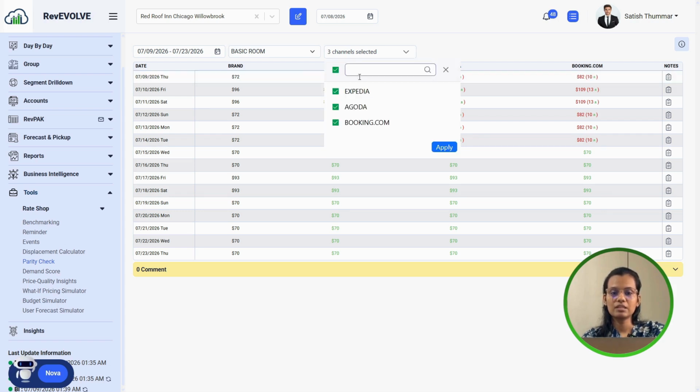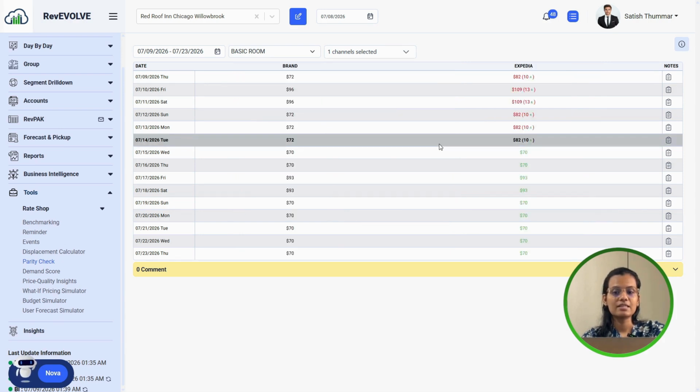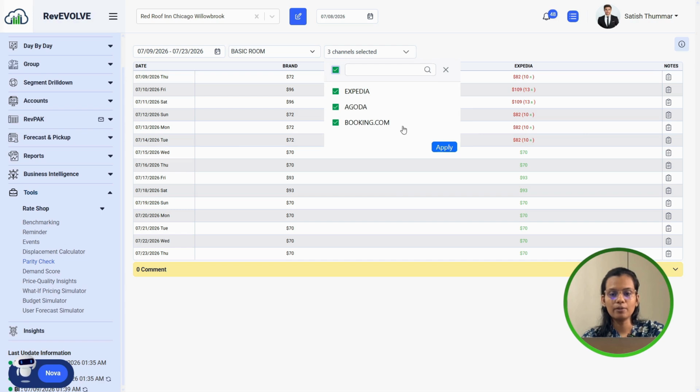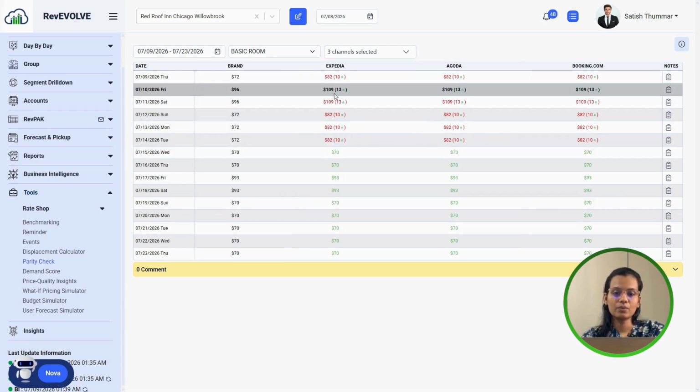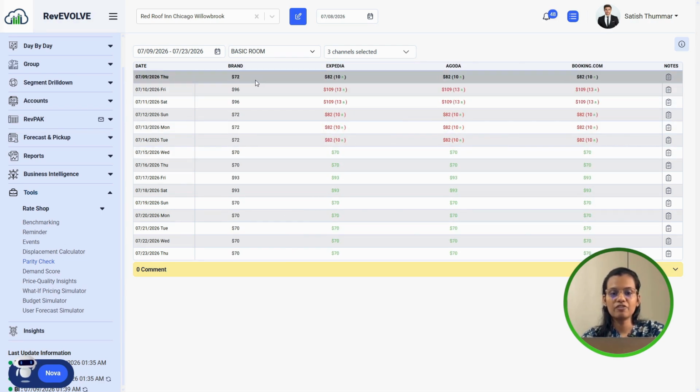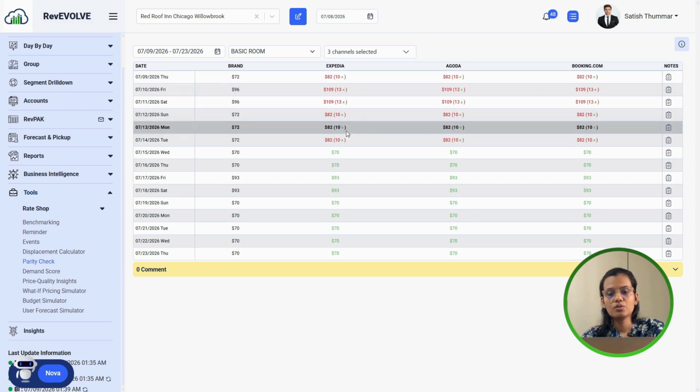And if I want to see, let's say, only Expedia, then I just unselect this part and click on apply, and I can see only a comparison between my brand and my Expedia channel, right? So if you have multiple channels, you can add them into it. But for this property, I have 3 channels over here, so I selected all, and that's how it will compare with the brand. If your Expedia channel rate is higher than your brand, then it will show over here how much percent is higher and how much percent is lower. So you can clearly see.